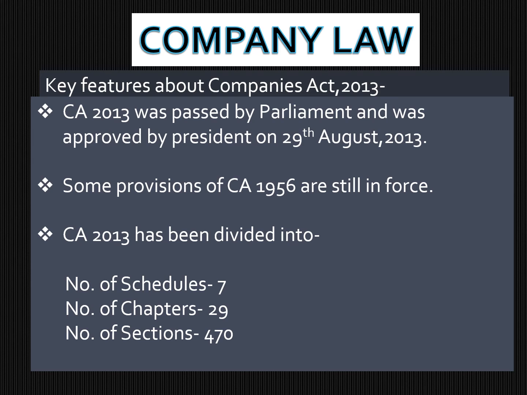This is important but won't come in exams, though it can come in objective questions. So you don't have to learn all 470 sections, don't worry. The Companies Act is very big. You just have to go through certain important sections that will be highlighted. I'll be highlighting them in further lessons.